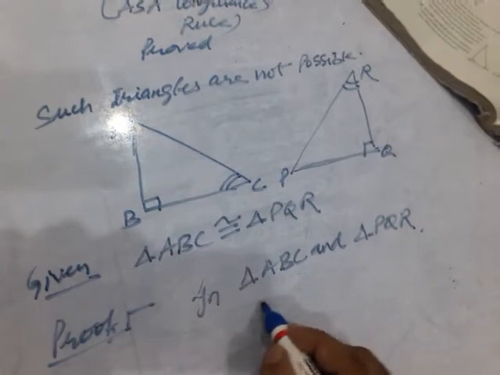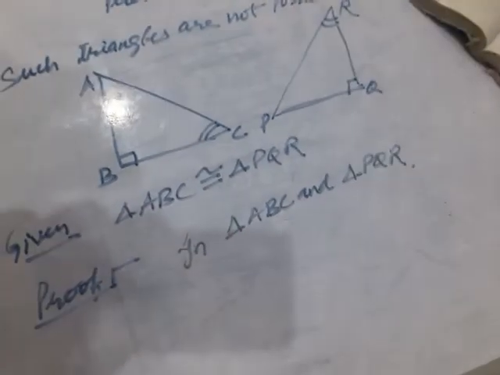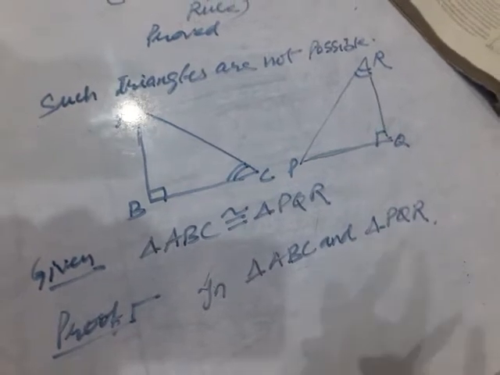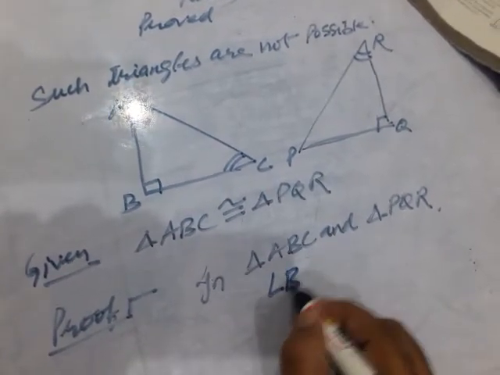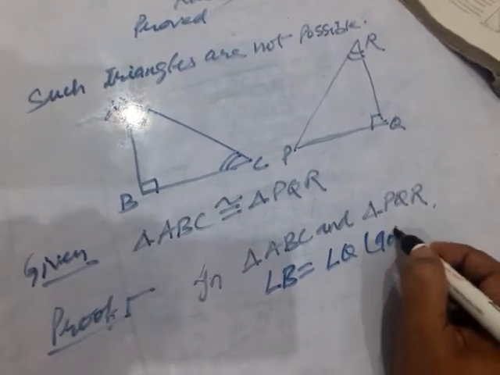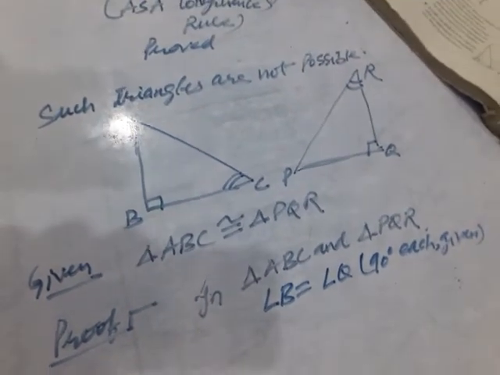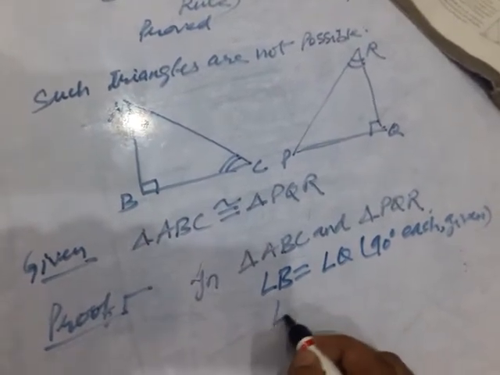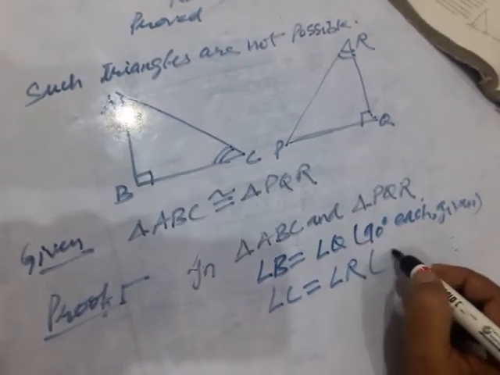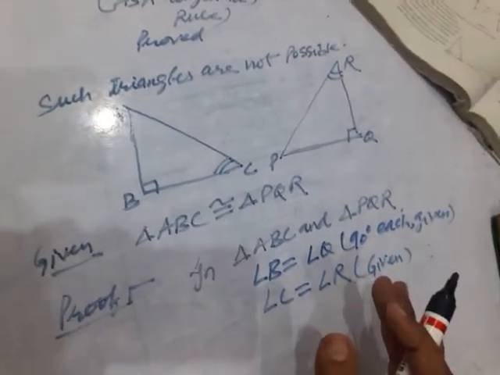Children, let us change the marker. Here in triangle ABC and triangle PQR, angle B equals angle Q, that is 90 degrees each. That is given in the question. And what else is there? Angle C equals angle R, that is given in the question itself. Now you have to name one additional part.